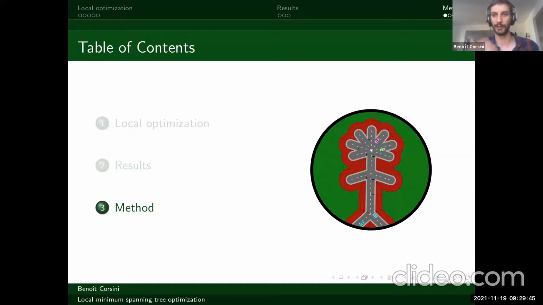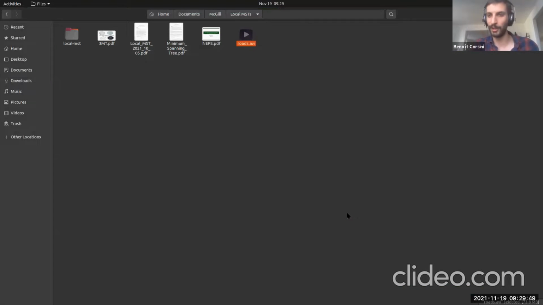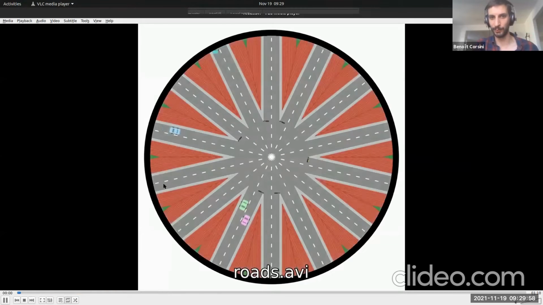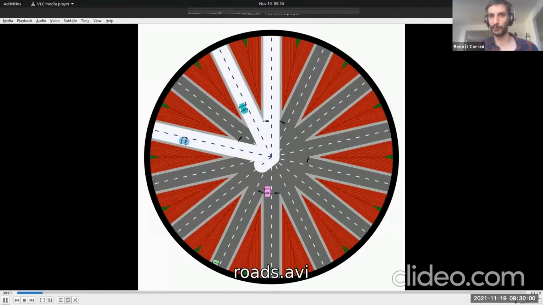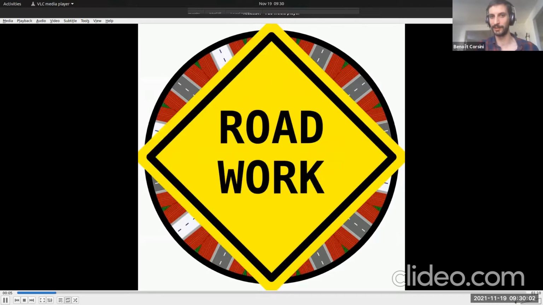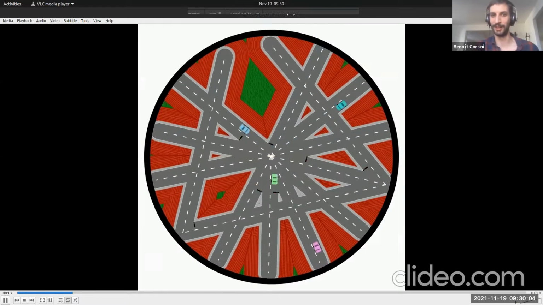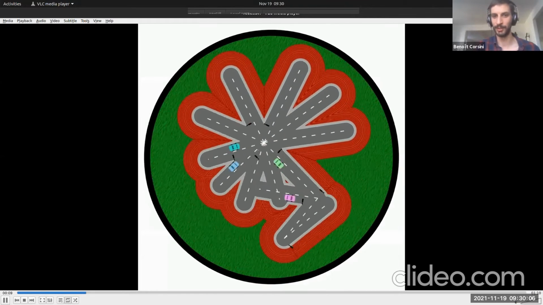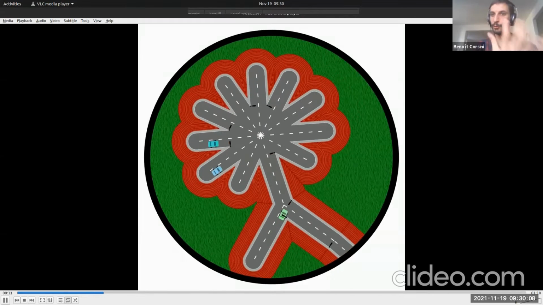So what I did is a representation of our problem with roads. I'm going to show you a video. I spent way too much time on this, but I hope you appreciate that. It's going to show this process of starting from a graph, here a star, finding a subgraph of this graph and replacing it with the corresponding minimum spanning tree. And now you obtain a new graph, and now you find a new subset.